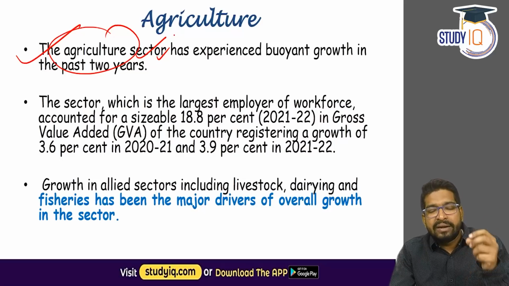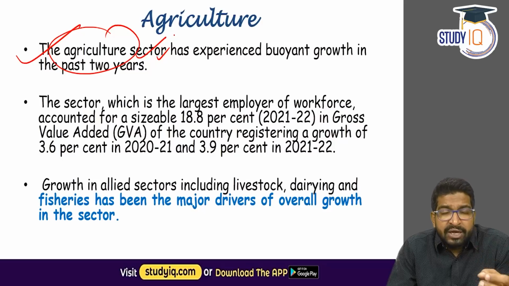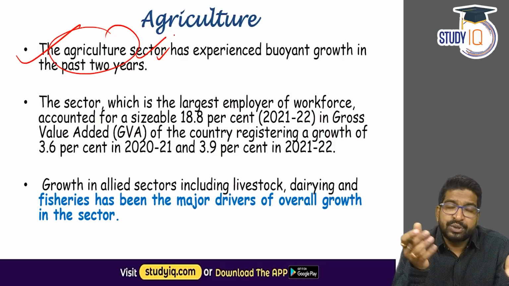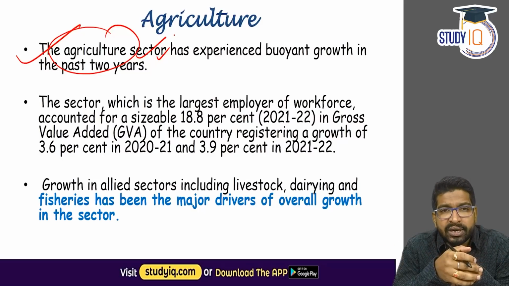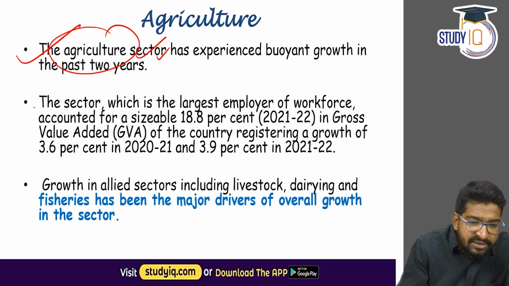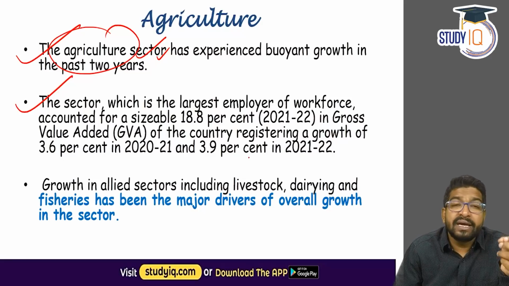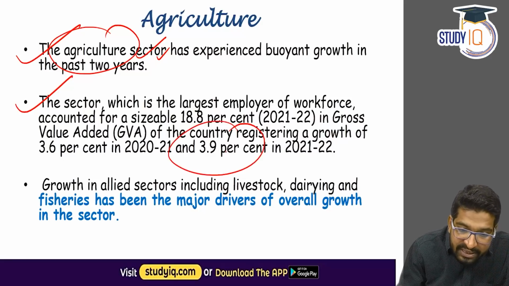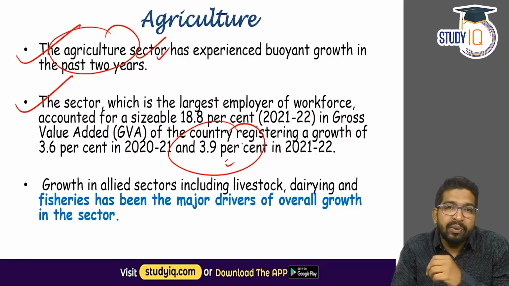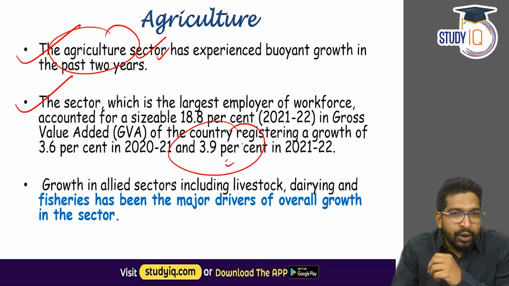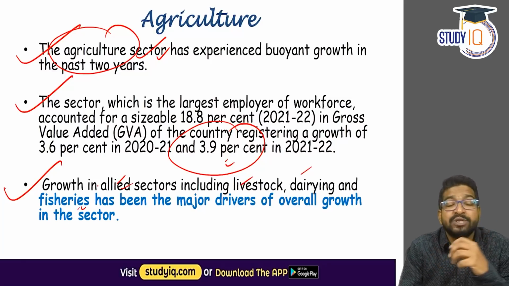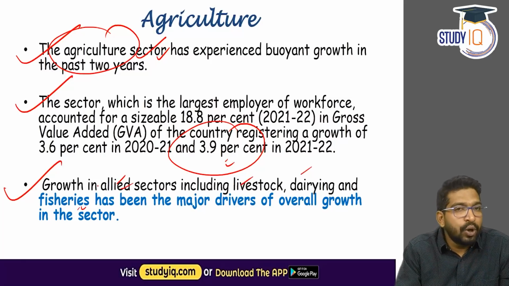The country tried very passionately to keep the supply lines open for the agriculture sector, because foodstuff is very important. The sector has the largest workforce, and it registered decent growth last year also, and the prediction is 3.9% for 2021-22. The economic survey says growth in the allied sectors, livestock, dairying and fisheries, has been a major driver for overall growth in the sector.